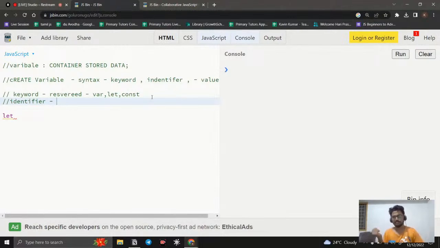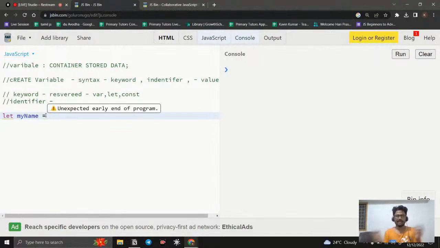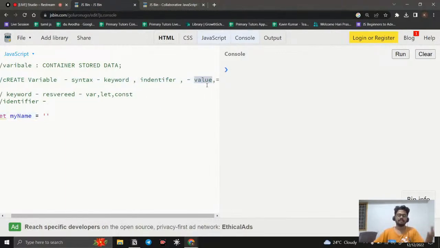Same like that, identifier is also like that. We will create many variables and we need to know which variable contains which thing, right? So we give a name to the container. For example, we can simply name it myName, or whatever word is used to identify that particular variable. Okay, I just give equal to. Equal to is assigning something. Inside this box I need to put something. So here I'm going to put a string. This is a value. Whatever value I need to store inside, I can put it.